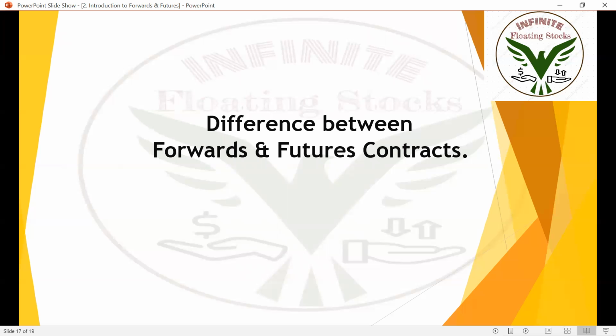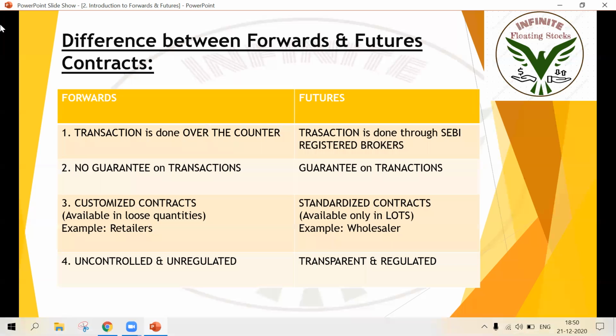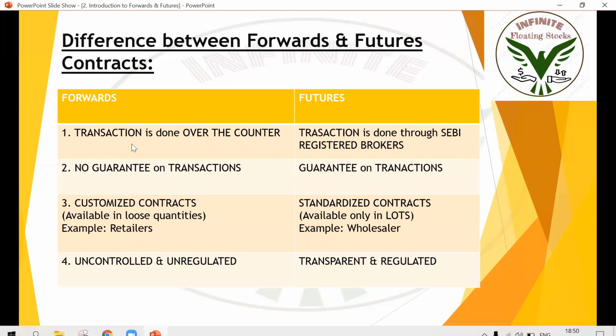You already know the differences between forwards and futures. I already explained it. Okay, so let's go through it formally. All right, here are the differences between forwards and futures contracts. Okay, so in forwards, transaction is done over the counter. I already told you that they'll exchange money, vegetables, etc., hand to hand. Okay, there won't be any middle person. There won't be any broker taking care of all these transactions and exchanges. Okay, so transaction is done over the counter, hand to hand transaction.